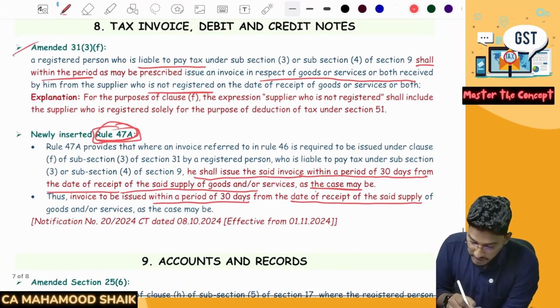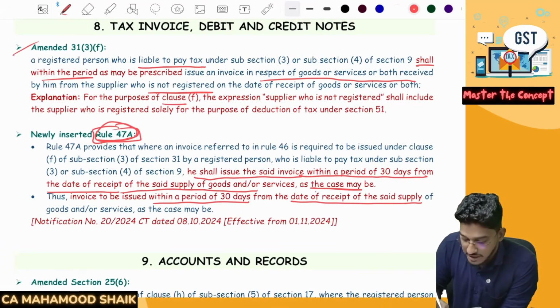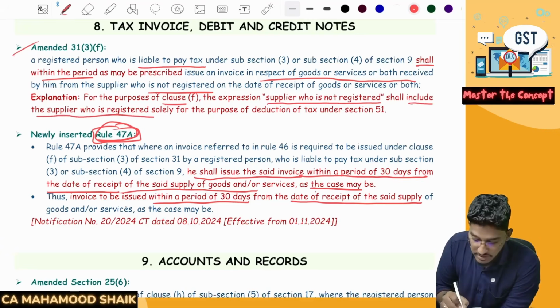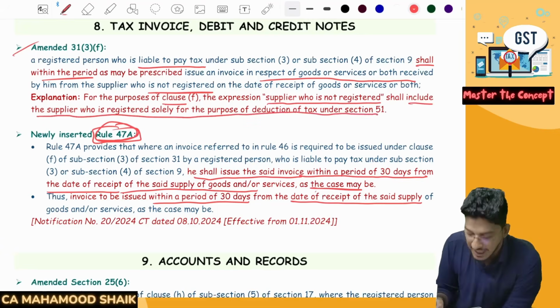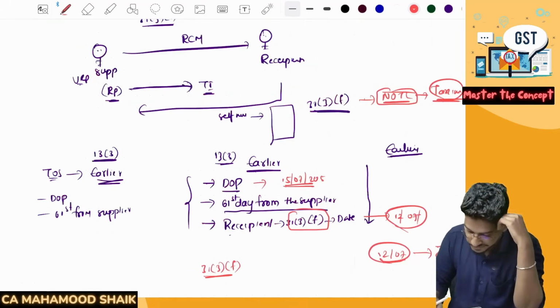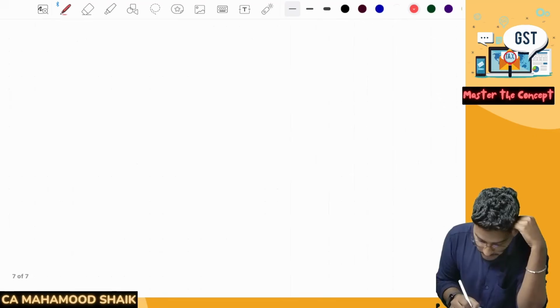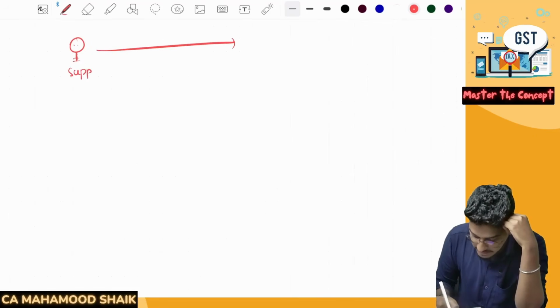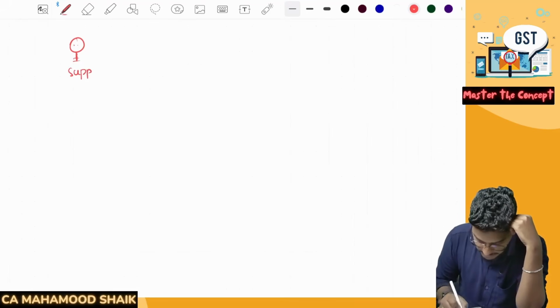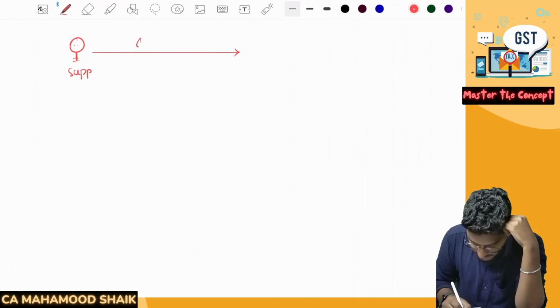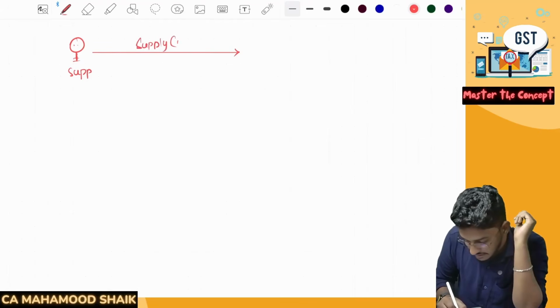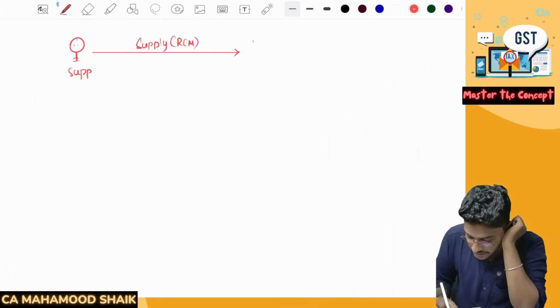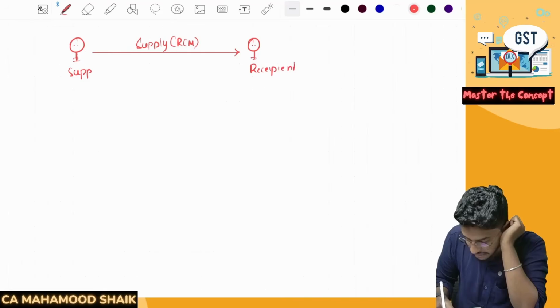Next, and one more thing here, for the purpose of clause F, the expression supplier who is not registered shall even include the supplier who is registered solely for the purpose of deduction of tax under section 51. Sir, now what is this? Say for example, there is one supplier. He made some supply which is taxable under reverse charge mechanism, which means the recipient himself is required to pay the GST under reverse charge mechanism.